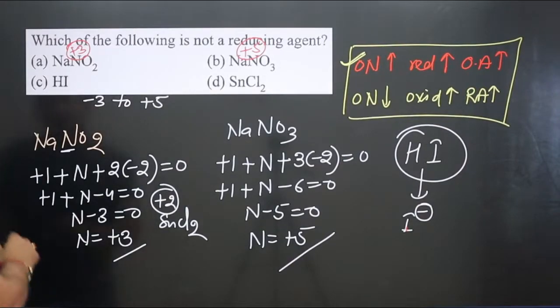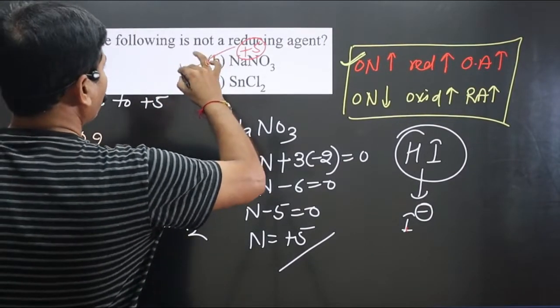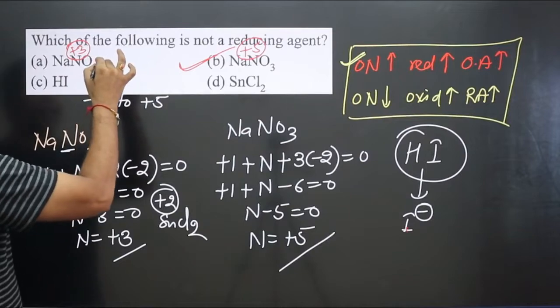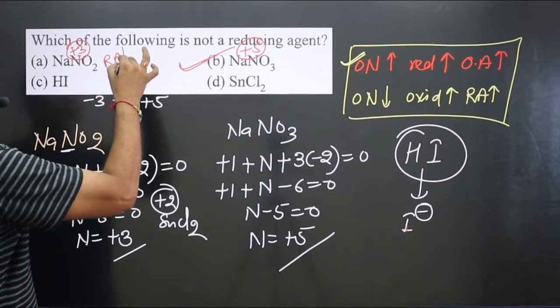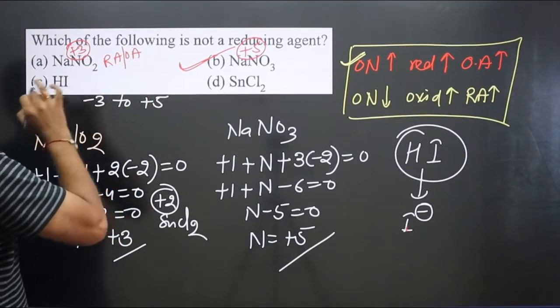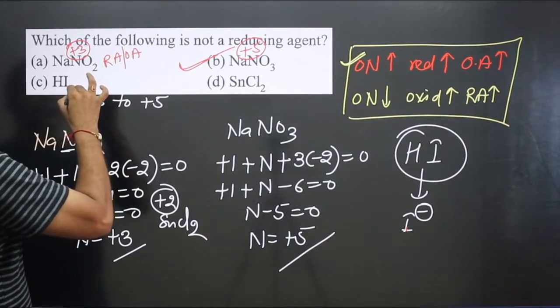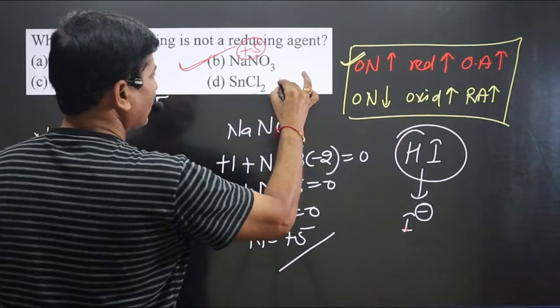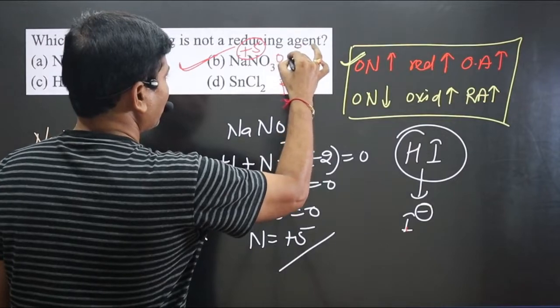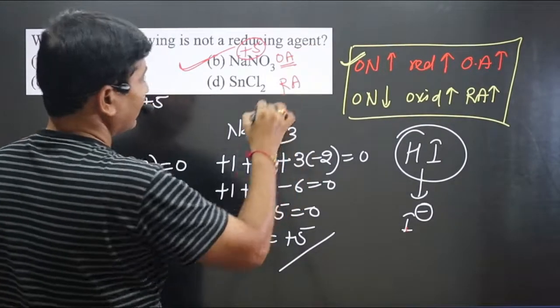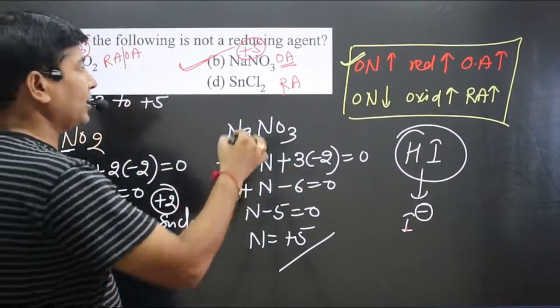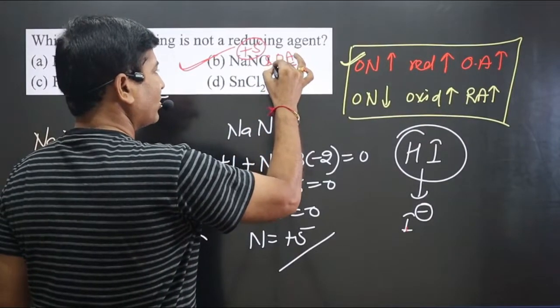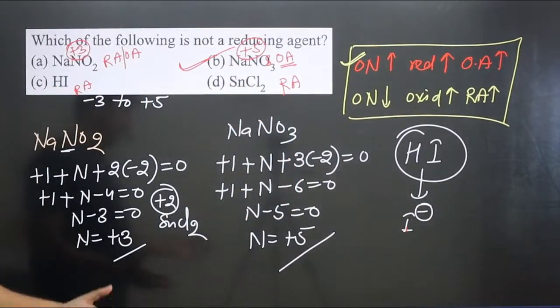So we got option B. Keep in mind this substance can act as reducing agent as well as oxidizing agent, but this compound can act as only reducing agent. This compound will act as oxidizing agent, not only oxidizing agent, it will be acting as the strongest oxidizing agent. Very interesting question.